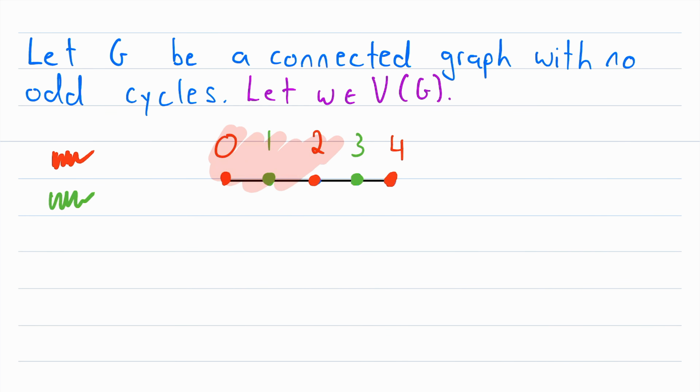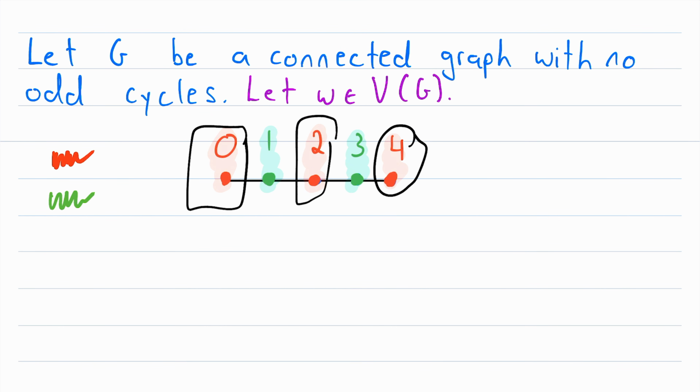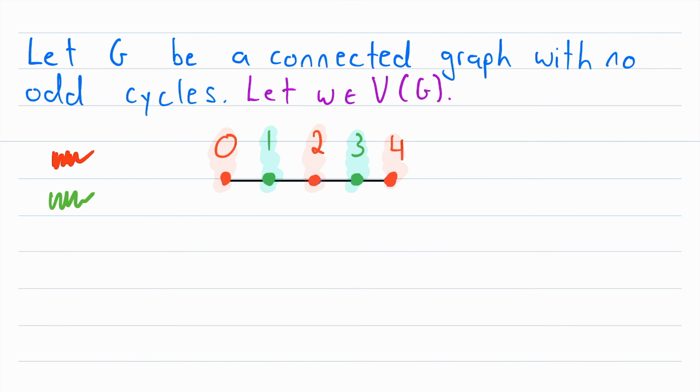Alright, so now we've found a partition of these vertices that demonstrates that this is a bipartite graph, because none of the red vertices are adjacent and none of the green vertices are adjacent. Now, what do all of the red vertices have in common? And what do all of the green vertices have in common? Well, perhaps you notice the red vertices are an even distance away from the starting vertex. Meanwhile, the green vertices are an odd distance away from the starting vertex. So right there, folks, that is our method. We split the vertices into 2 sets depending on the parity of the vertices' distance from a single vertex.